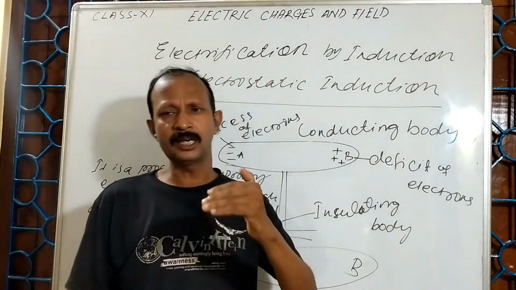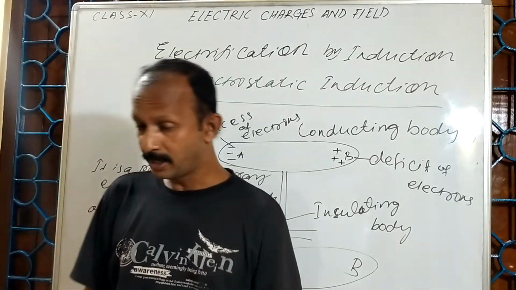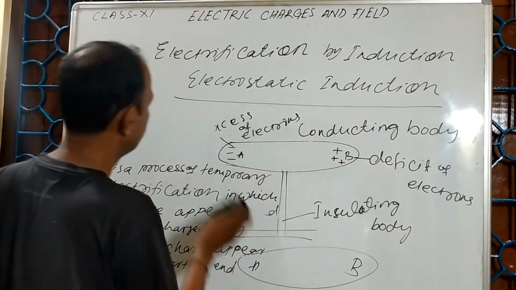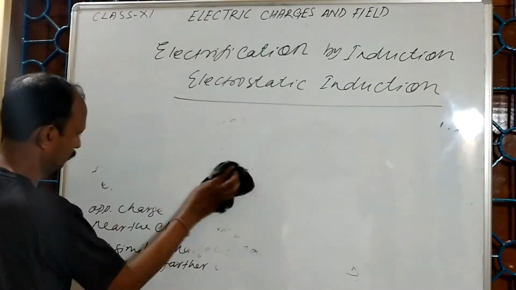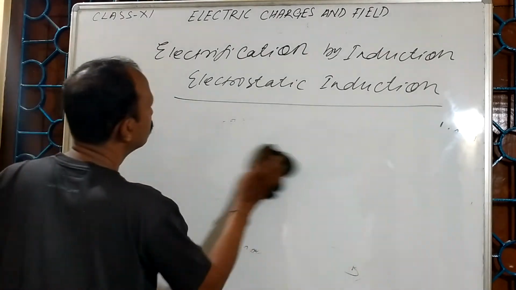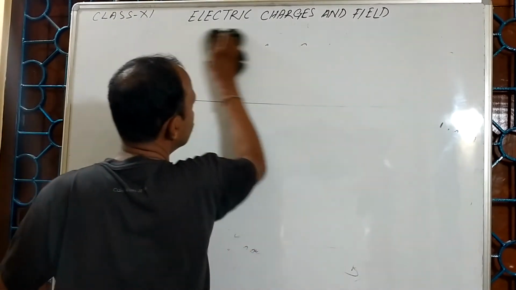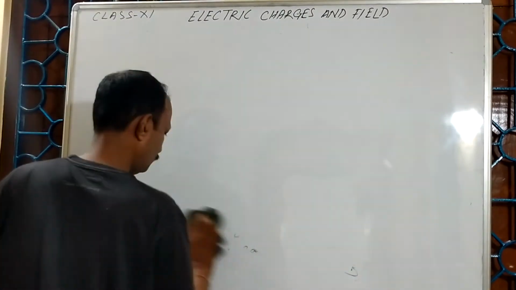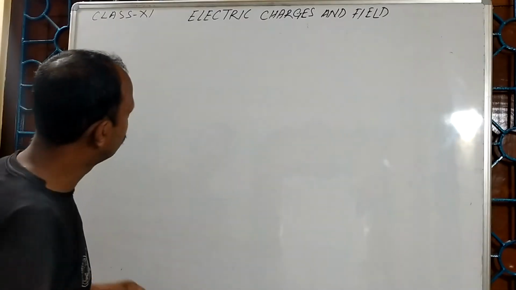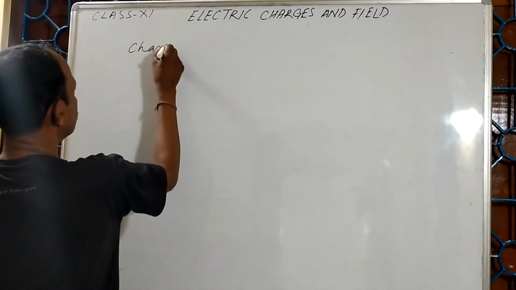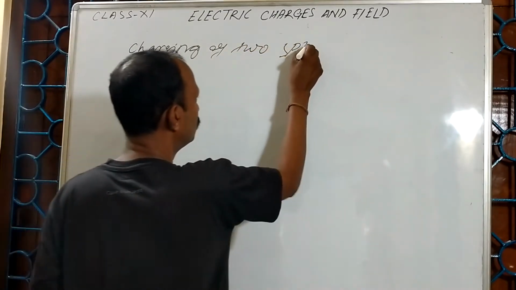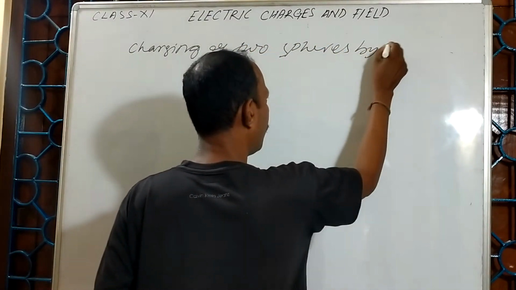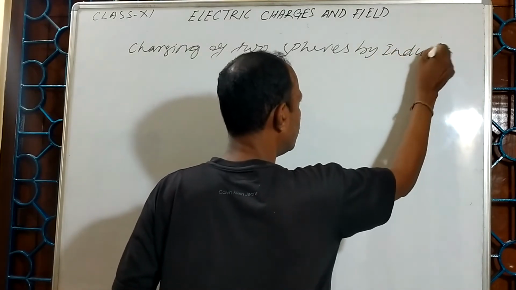Now, one or two examples I would like to give. The first one is the charging of two spheres by induction. Now listen carefully.